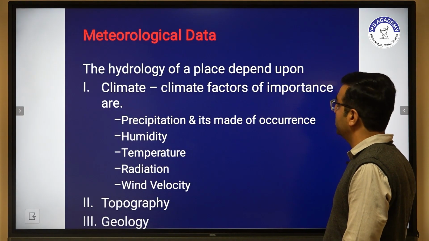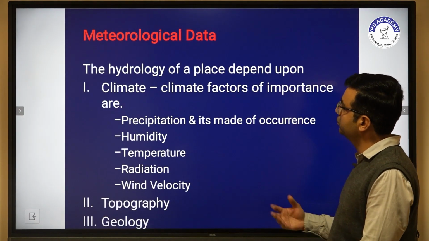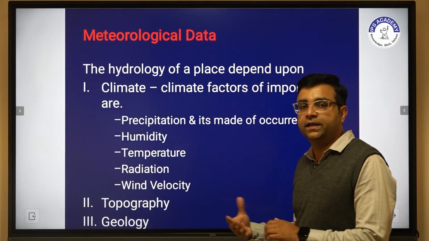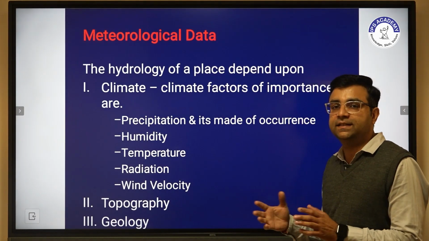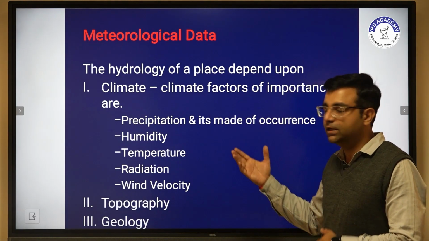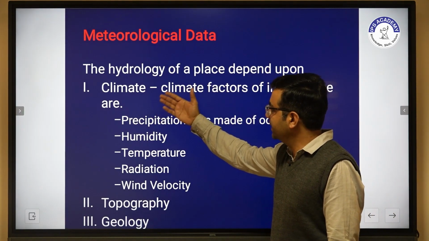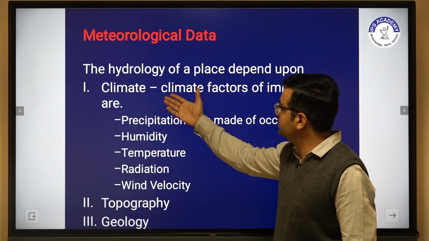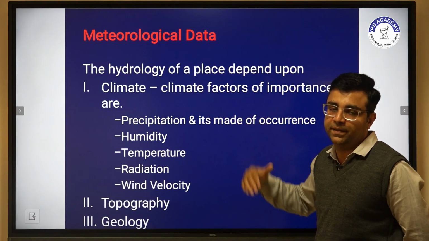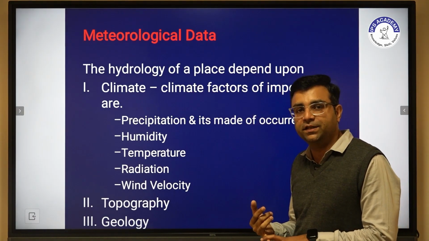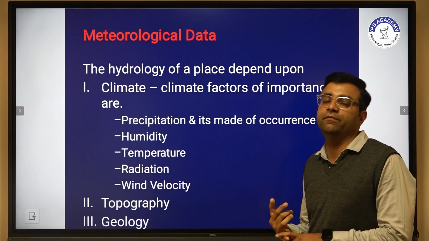Now what are the meteorological data we have to require if we study hydrology? The hydrology of a place depends upon climate, and climate depends on some factors: precipitation, humidity, temperature, radiation and wind velocity.